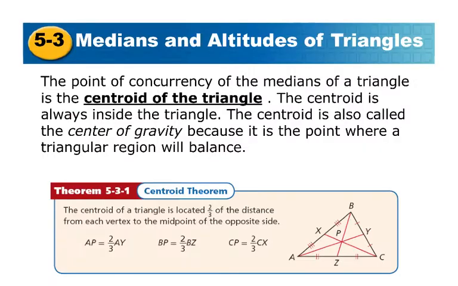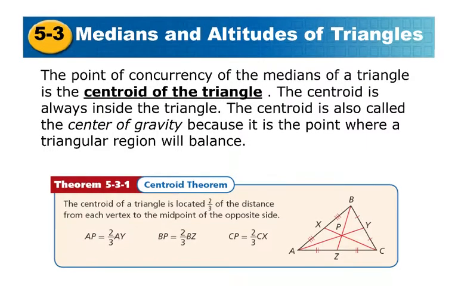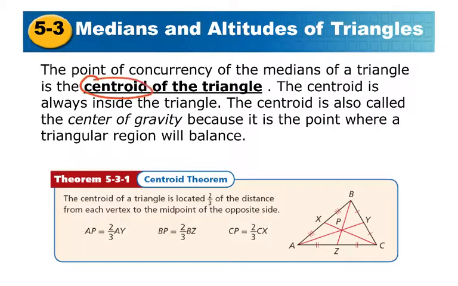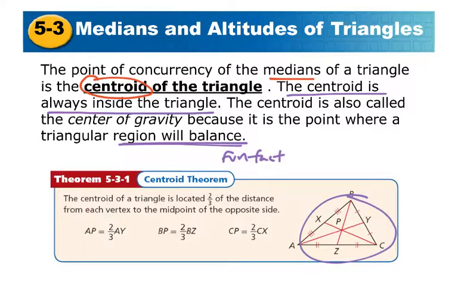Alright, so the point of concurrency of the medians of a triangle is called the centroid. So again, centroid comes from medians. It's always inside the triangle, so that's always one of those true or false or sometimes never kind of questions. The centroid is also called the center of gravity because it is a point where a triangular region will balance. That's a little fun fact there. If I made this triangle out of wood or whatever and then balanced it on some sort of metal tip right there, it would balance. So pretty cool. Good one to know.